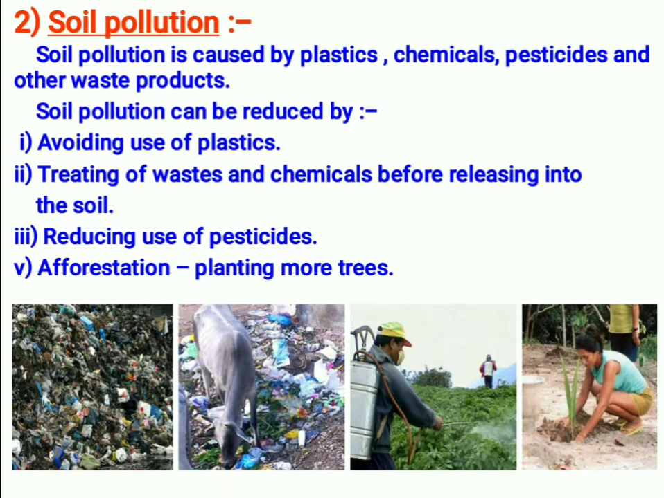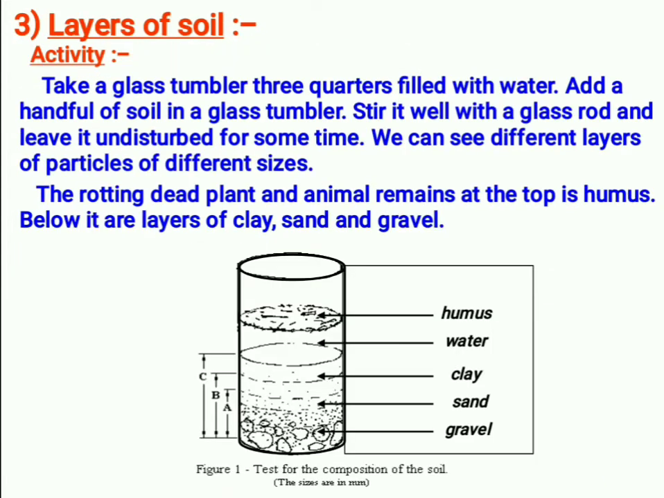In order to avoid that, what do we have to do? We have to do afforestation. We have to plant more trees. Understood? So for this reason we are learning about the layers of soil, because I told you that the top layer of the soil is rich in humus, and we will see the different layers, the different sections of the soil. See, these are the different layers.